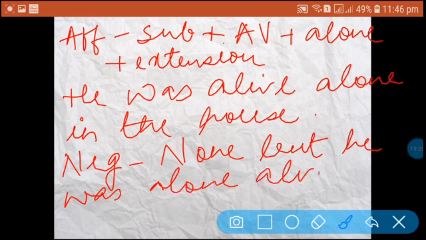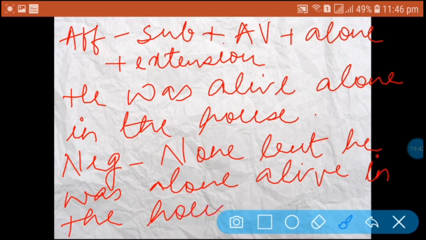As I have already said, alone is used after the person and the auxiliary verb.